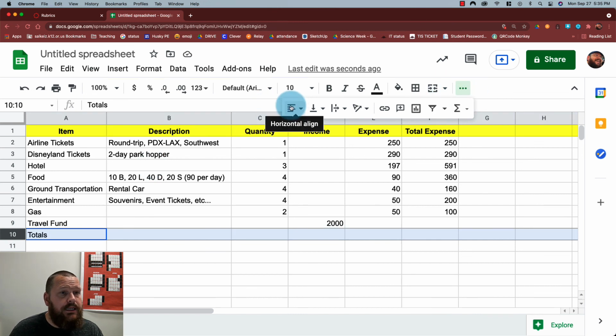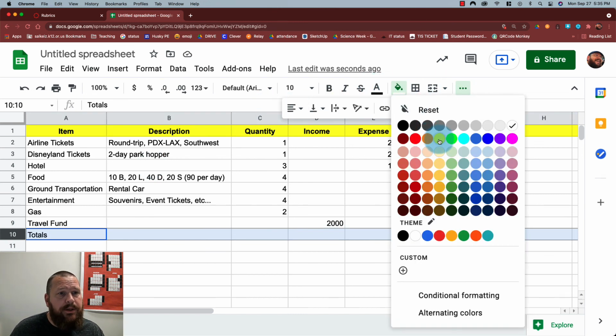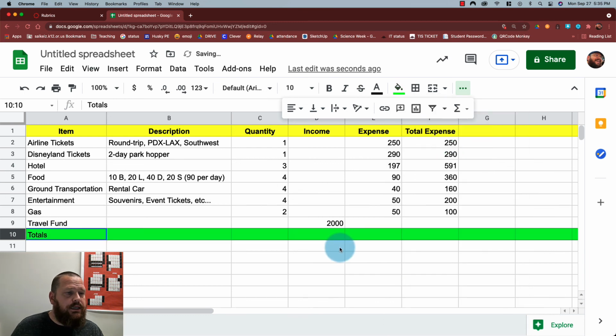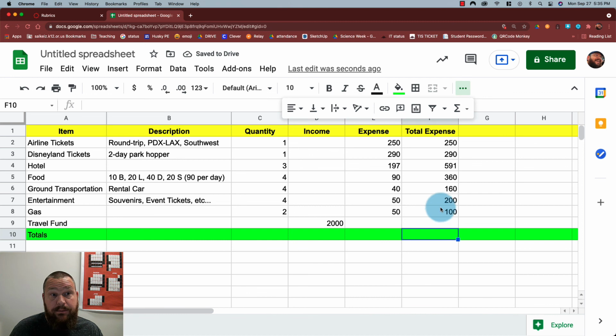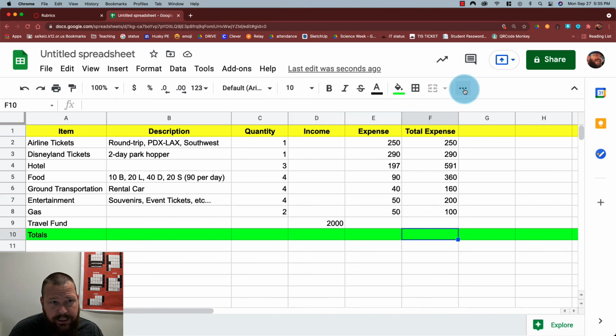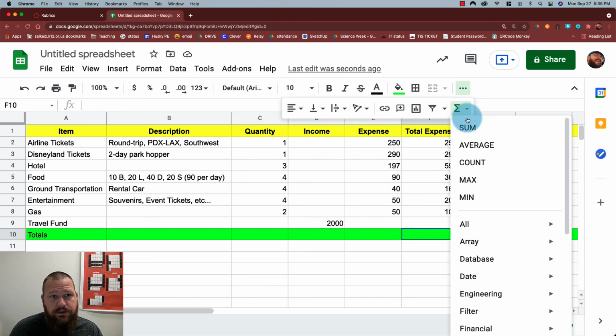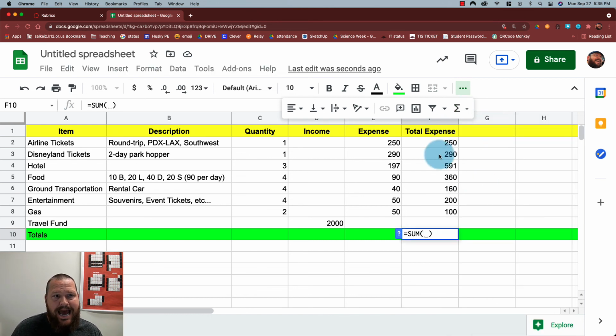All right, and then the totals row, I'm going to make that row a color as well, and I'm going to put the sum of all of my expenses and my income. So I'll select the cell where I want the total to go, then go up here to the 3 dots and use this functions menu, and I'm going to choose the sum function because that's going to add up everything and give me one total. So I'm just going to select all the rows I want it to add, and there's my grand total, 1,951.